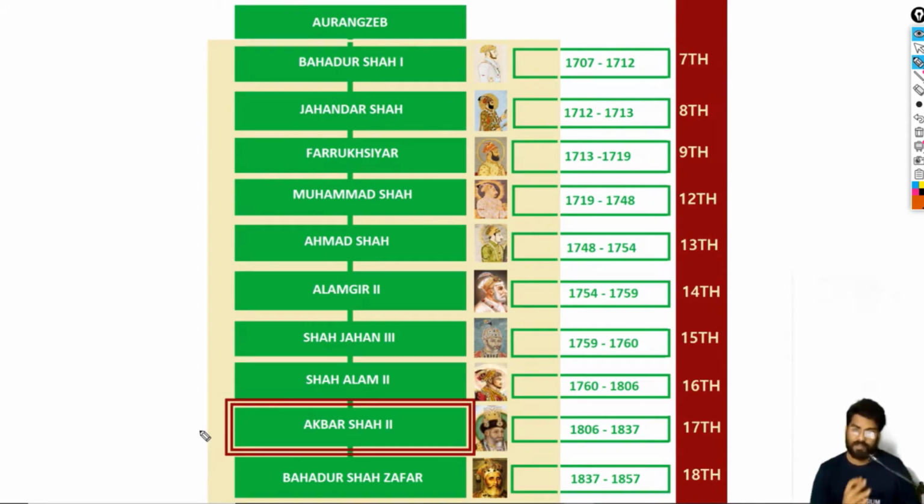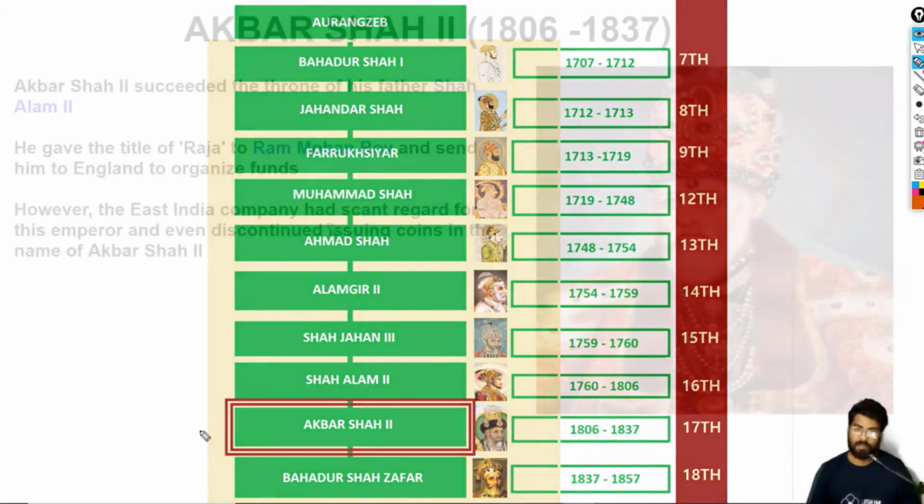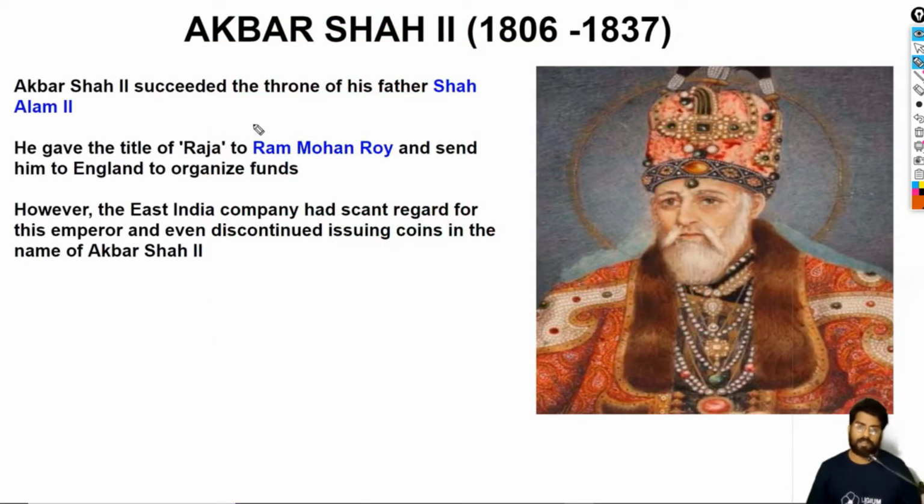Nothing much is remarkable about this guy. Basically, he succeeded his father, Shah Alam II. He gave the title of Raja to Raja Ram Mohan Roy. He sent Raja Ram Mohan Roy to England so that he could petition the Queen that his salary, his pension, must be increased. That's what it had come to be.